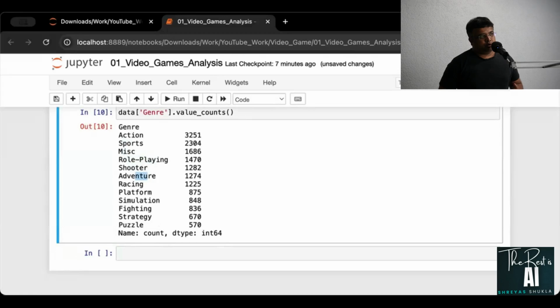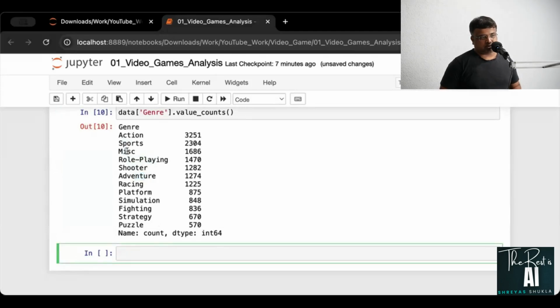Now obviously you can be much more presentable. In this case, rather than this kind of table, I can also plot this out. So I'll say sns.countplot, and x is the column name, that is genre, by the way this is capital G, and data is data.